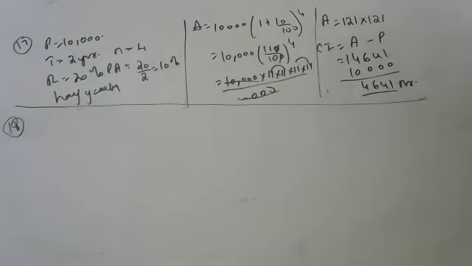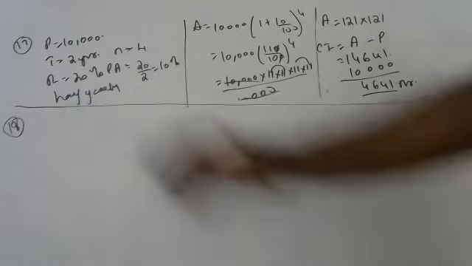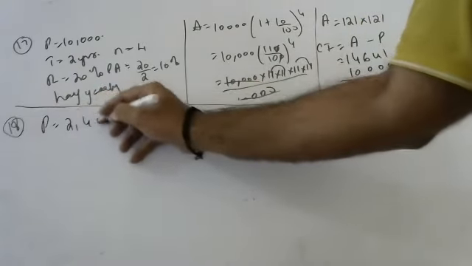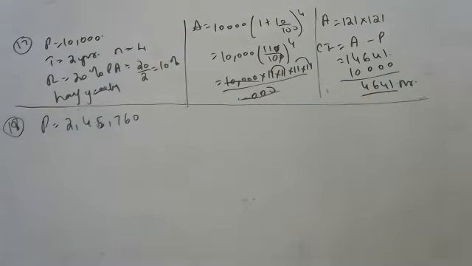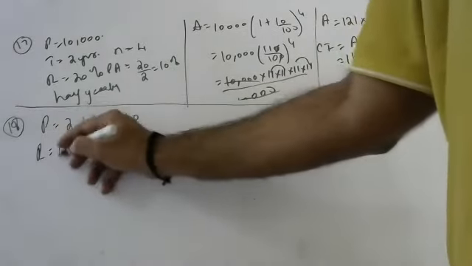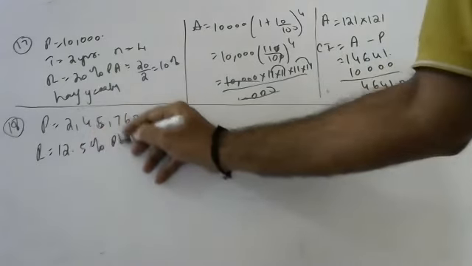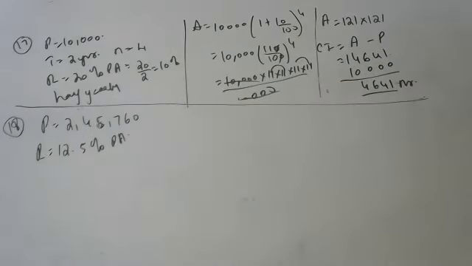Next, Ramesh borrowed a sum of 2,45,760 rupees at the rate of 12.5% per annum, compounded annually. On the same day, he lent this amount to Ramu at the same rate of interest, compounded semi-annually, after 2 years.